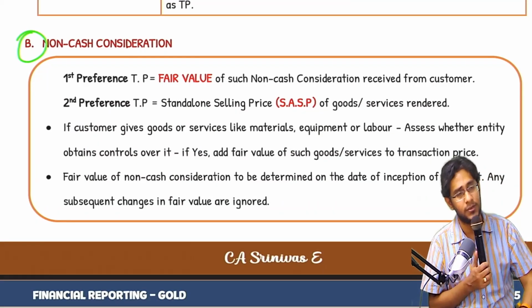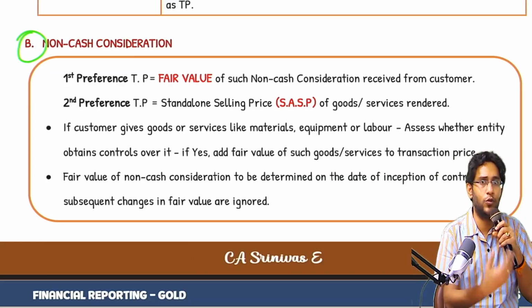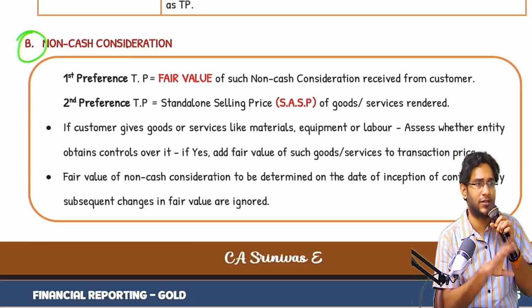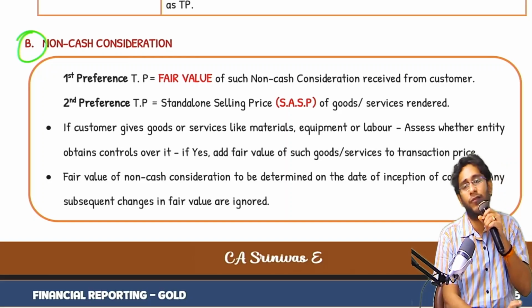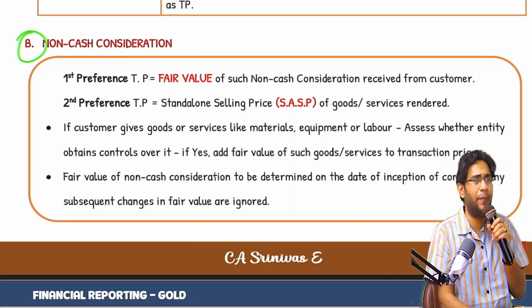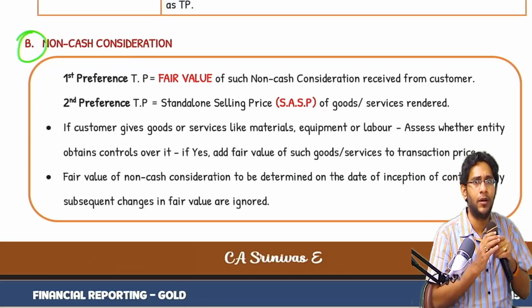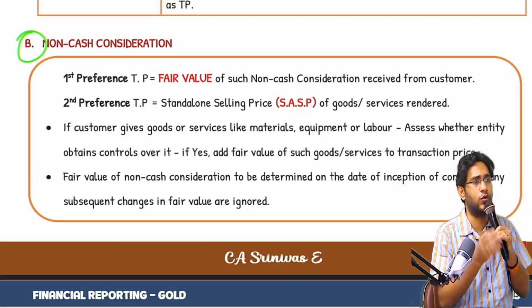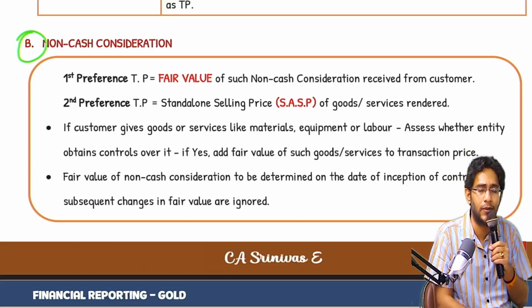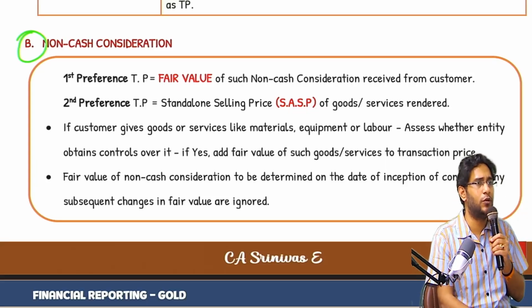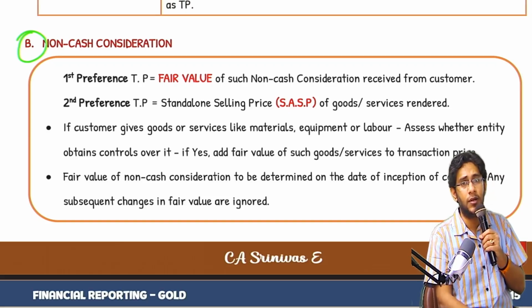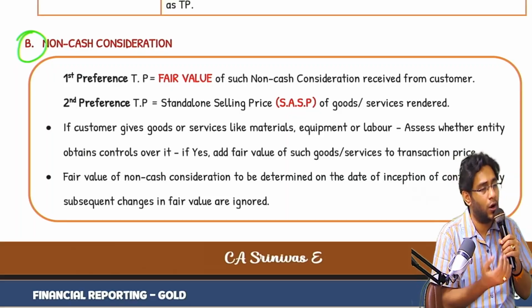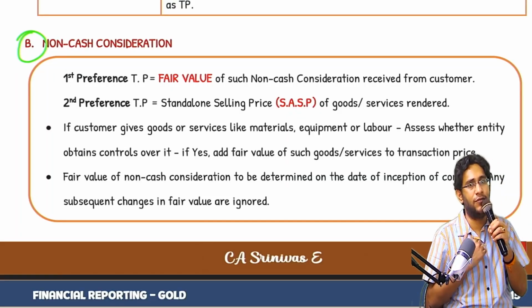Non-cash consideration means our entity has delivered goods and services, but the customer is not paying cash. He is also giving some asset or some other goods or services. In that case, revenue should be recognized at what value? Apparently you understand, it's a kind of barter system. I gave goods and services, and in return I am also getting something in kind: goods, services or an asset. You have two possibilities only. Either you recognize revenue at the value of goods and services sold, or at the value of goods and services received. Which one do you think is correct?